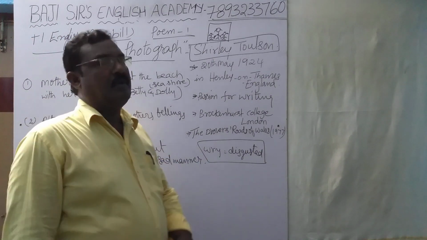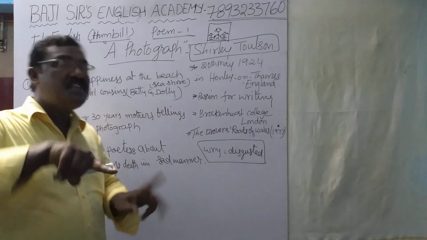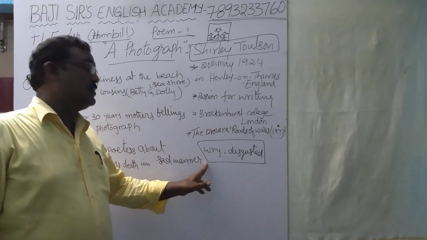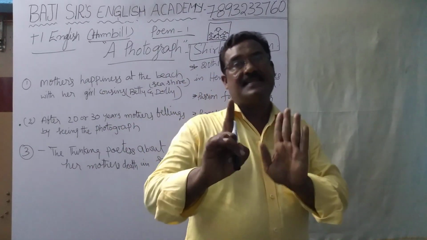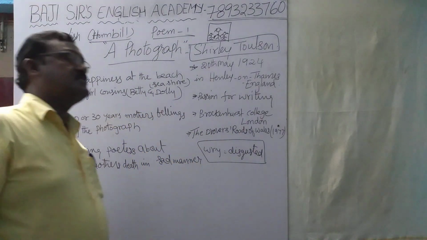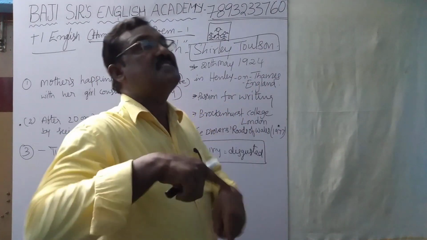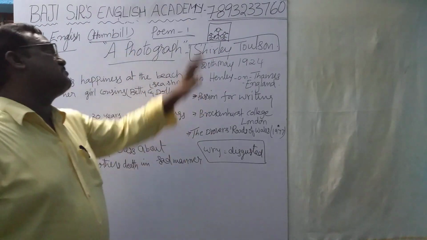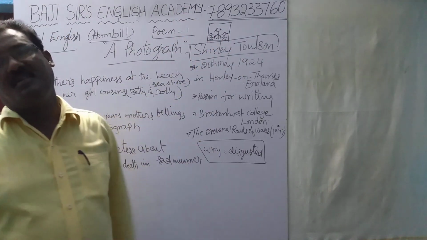Now, last stanza. She has been dead as many years as she lived. Now, this circumstance says nothing. The silence, this silence, that is the last stanza. She has been dead as many years as she lived. That means 40 years she lived. 40 years ago she was dead. That means what here? 40 years before. After 40 years, here she got both.